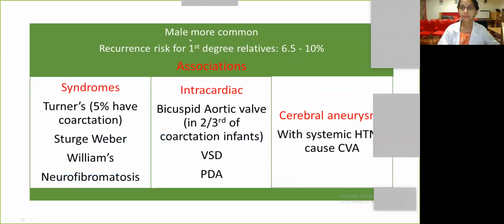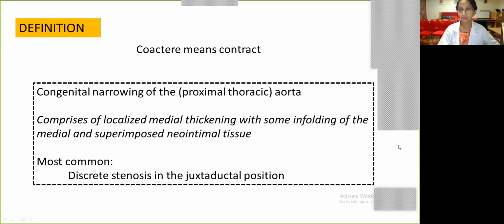So we know that up to 10% of the babies in the second generation can have a repeat coarctation, and the associations most commonly include Turner's, bicuspid aortic valve and a ventricular septal defect, and systemic hypertension and cerebrovascular accidents. So now with this understanding, we will move on to the definition of coarctation.